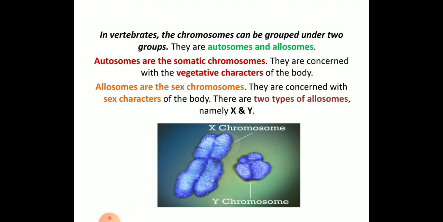So coming to the autosomes and allosomes, what do you mean by autosomes and allosomes? In vertebrates, the chromosomes are grouped under two groups, that is autosomes and allosomes. Autosomes are the somatic chromosomes, meaning the vegetative characters, and the allosomes are the sex chromosomes, like X and Y. So usually there are two types of allosomes, X and Y chromosomes.